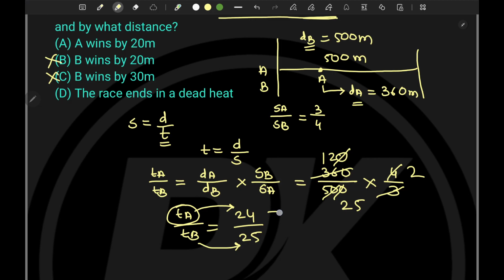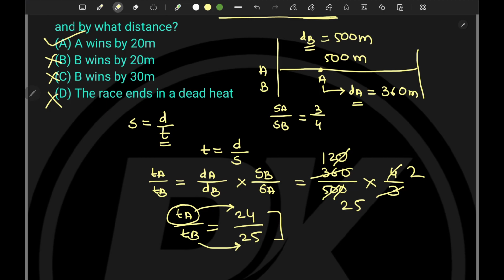So that is also not possible. The time taken by both is different, but the distance covered is not a problem. And hence option D is also not correct. Then which is the option? It is option A, and hence A wins by 20 meter is the answer.